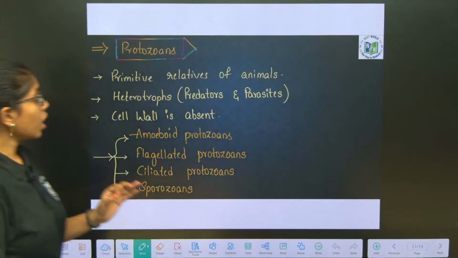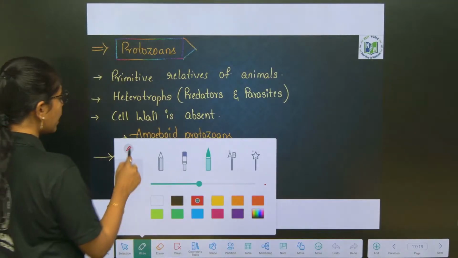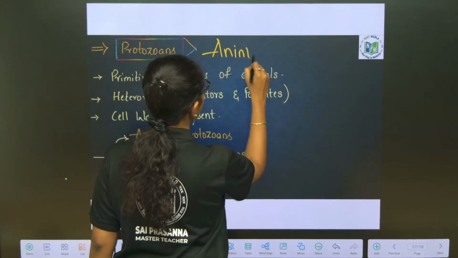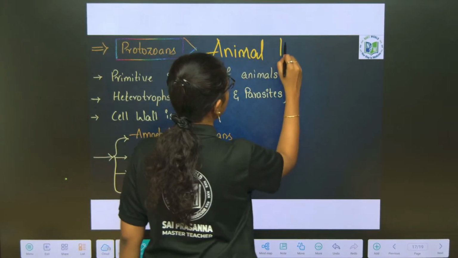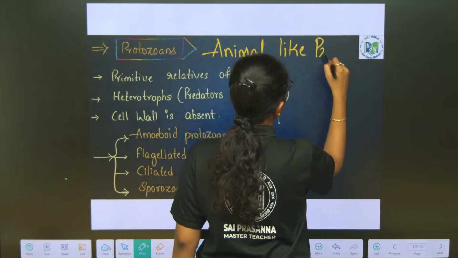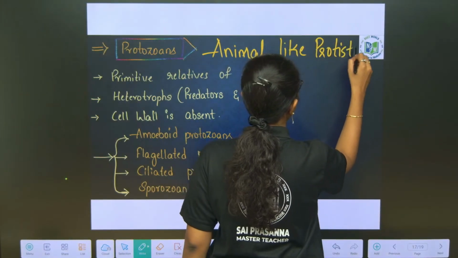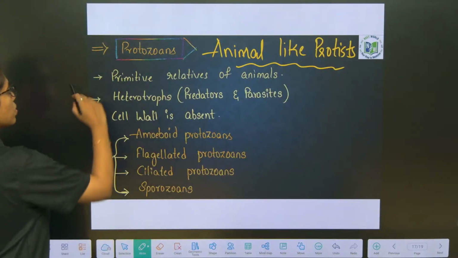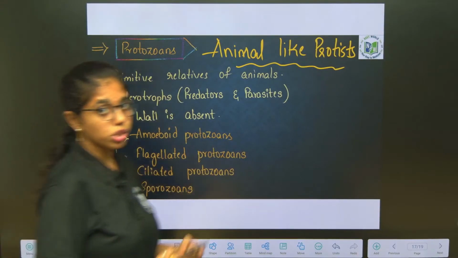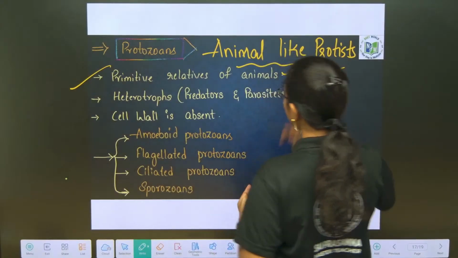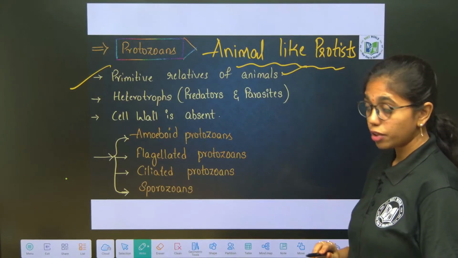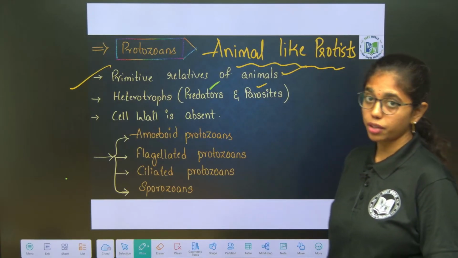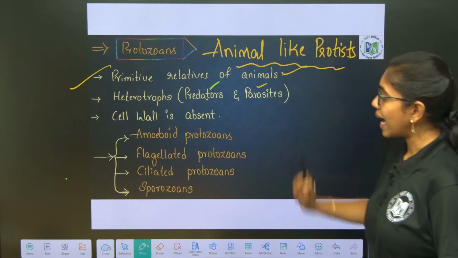Next, we will discuss animal-like protists. These are protozoans. They are primitive relatives of the animals. They are heterotrophs. They act as predators and parasites.